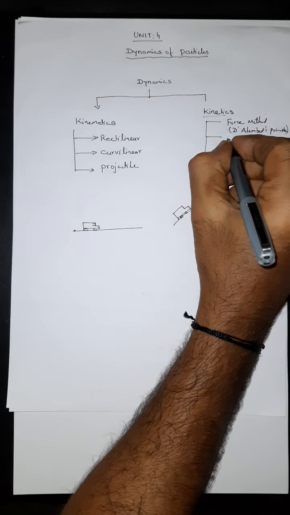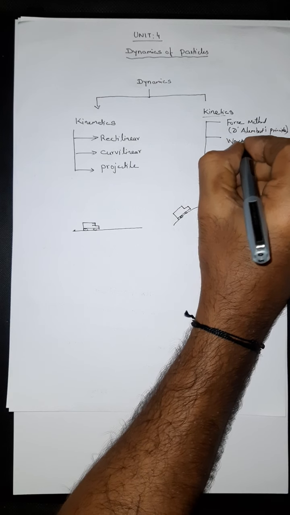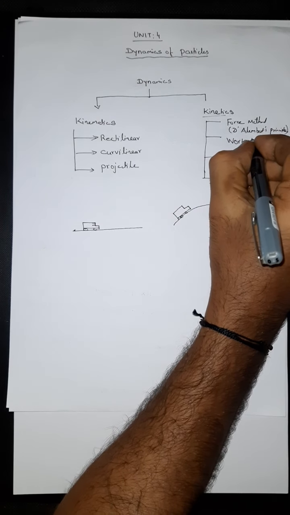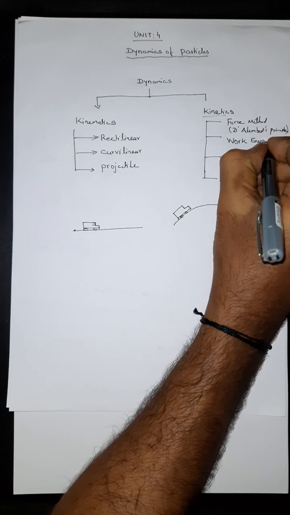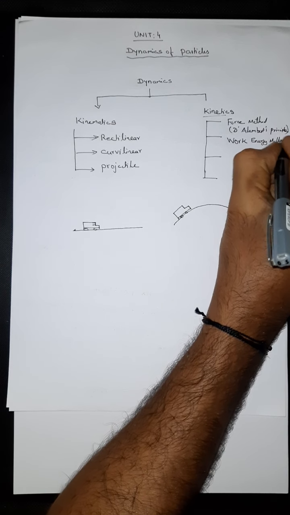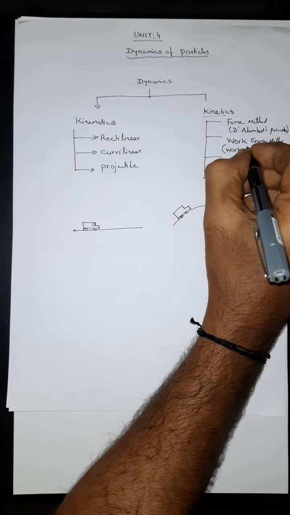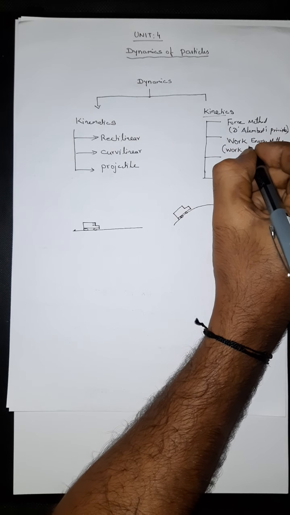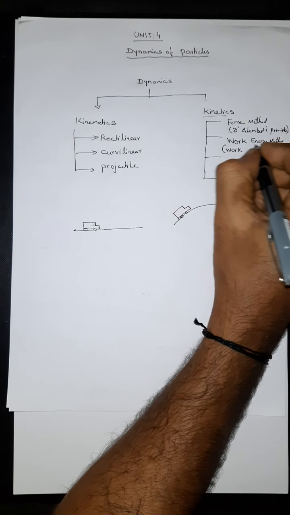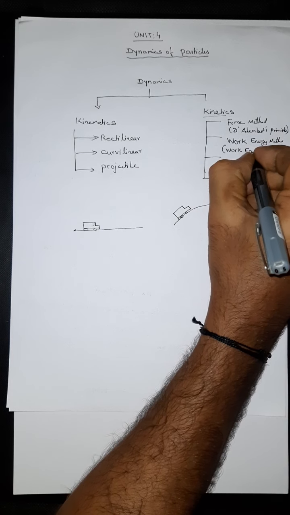The second one is the work energy method. The principle we use to solve the problem is the work energy principle.